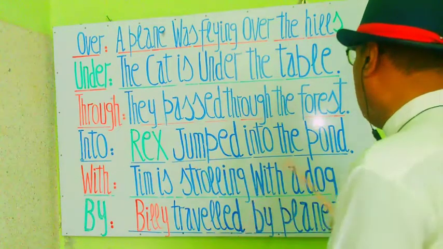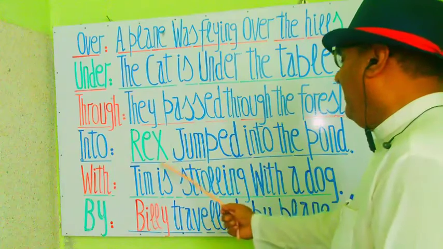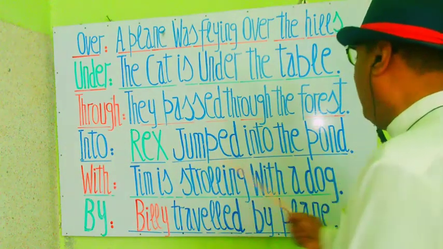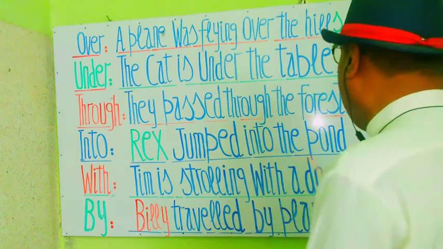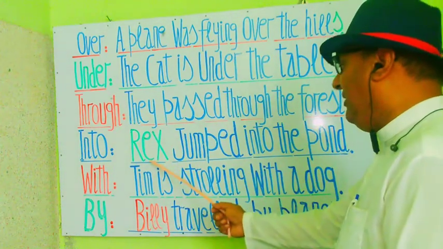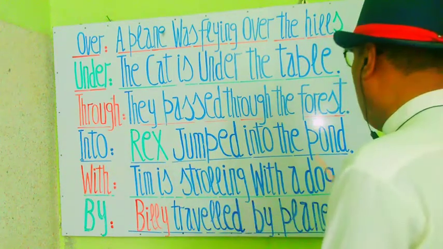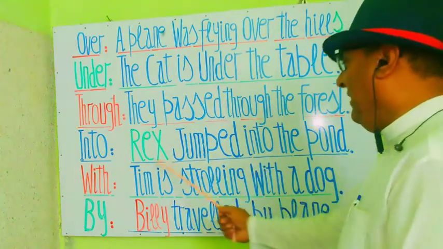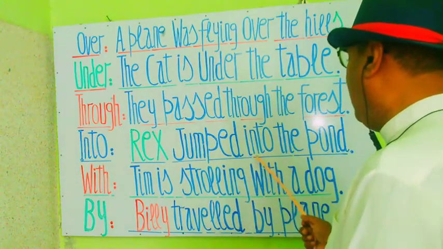Rex jumped into the pond. Rex ने तालाब में छलांग लगा दी. You see the relation between Rex and the pond is shown by the preposition into.